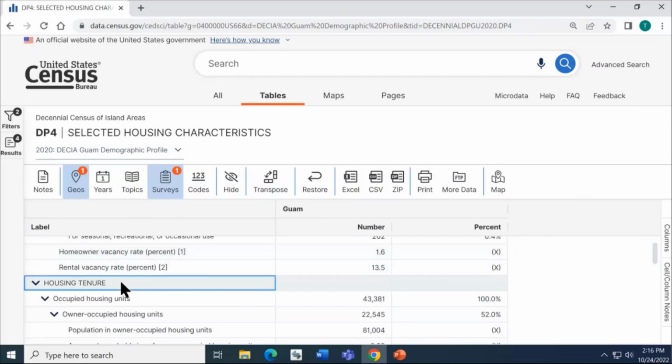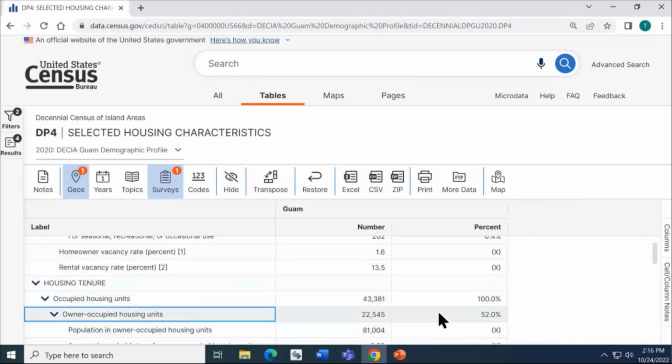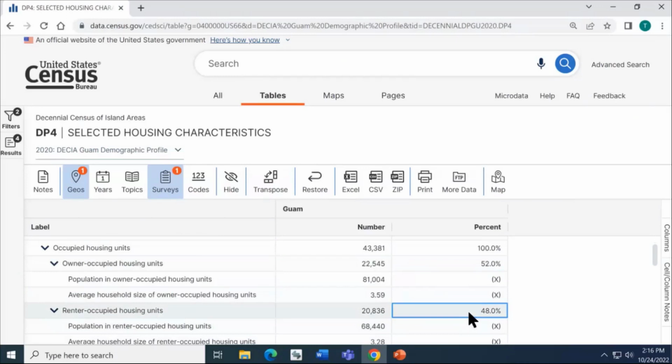For instance, housing tenure. So let's take a moment just to review some of the data contained in this section. We can see, as an example, there were 43,381 occupied housing units in Guam based on the 2020 decennial census of island areas. Out of that number, we can see 52% of those housing units were occupied by the owner, and 48% of those housing units were renter occupied.